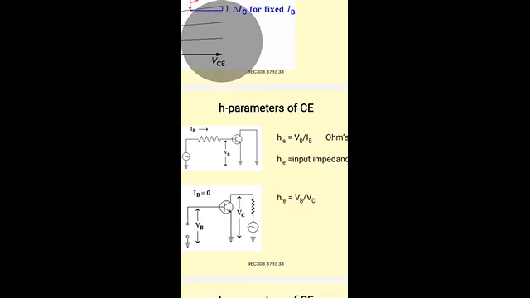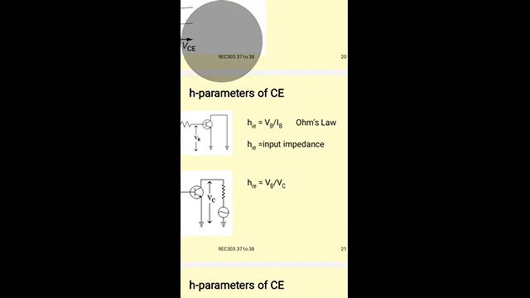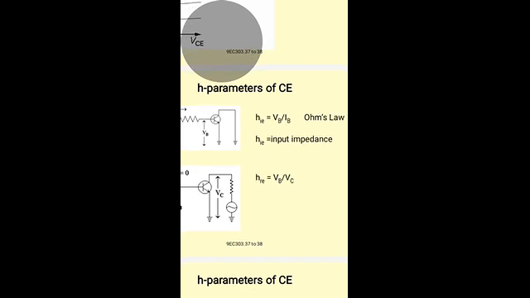HI is VB by IB. In the term HIE, I represents the input impedance and E represents the common emitter configuration.